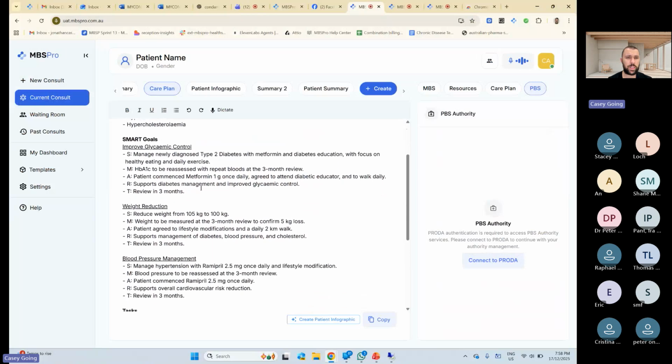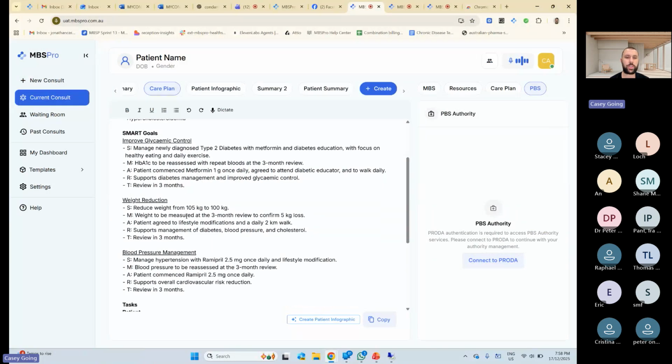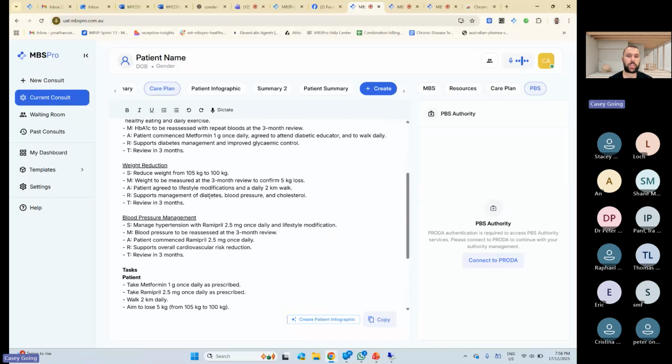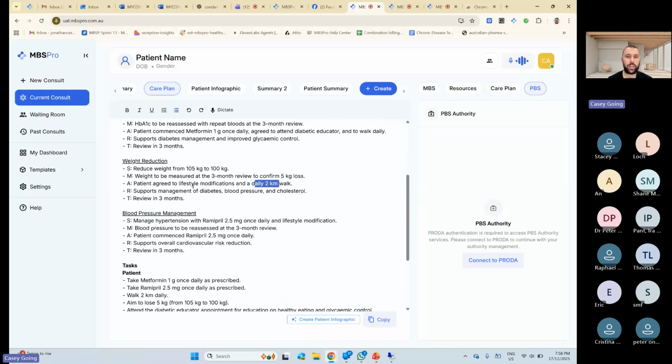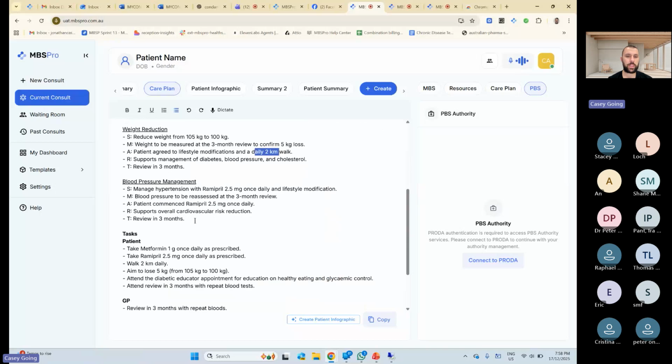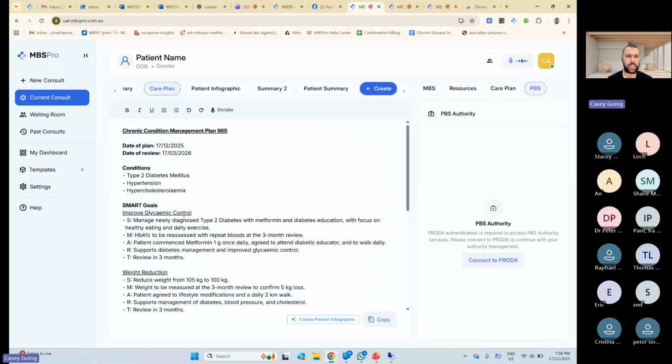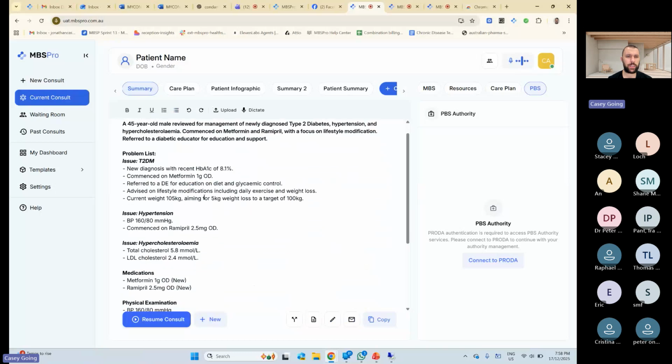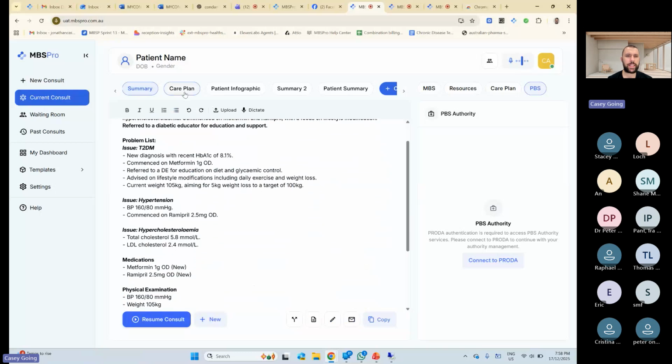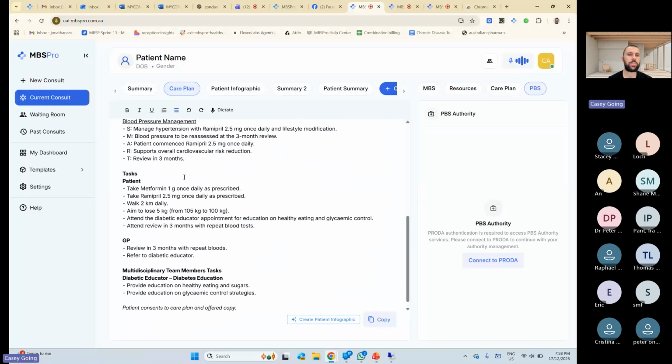We want you to start your metformin. We're going to review that in 3 months with your bloods. We're going to lose 5 kilos of weight. We're going to make some lifestyle changes. We're going to do a daily walk for 2 kilometers. Review that in 3 months. We're going to start you on some blood pressure medication. Review that in 3 months. Your blood pressure was, what did I say in the summary? 160 on 80. So essentially the review is, have you done those things?